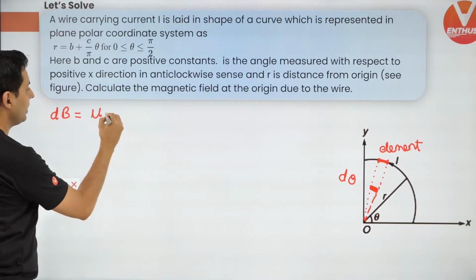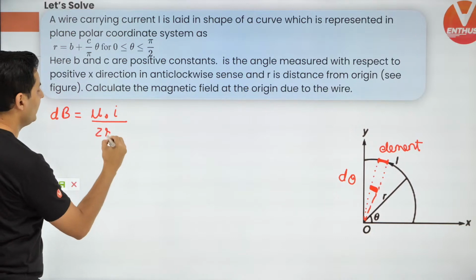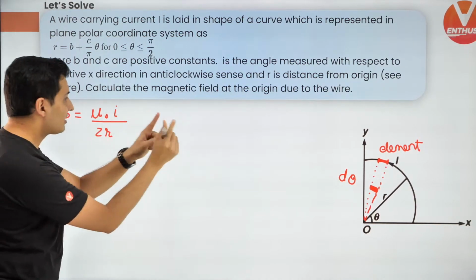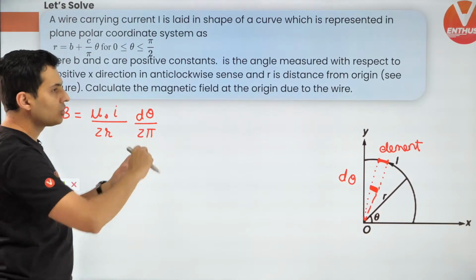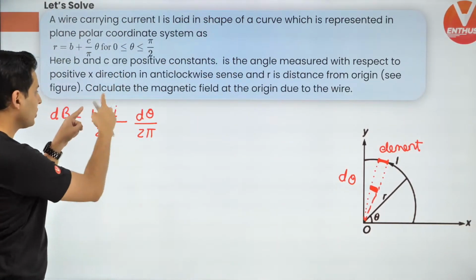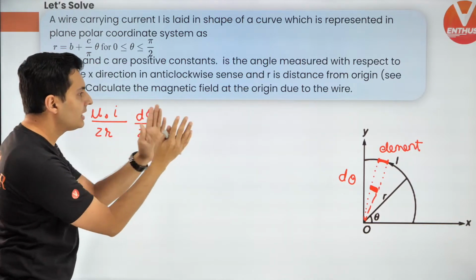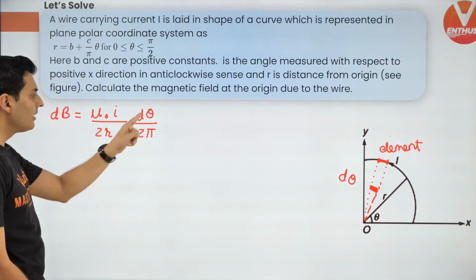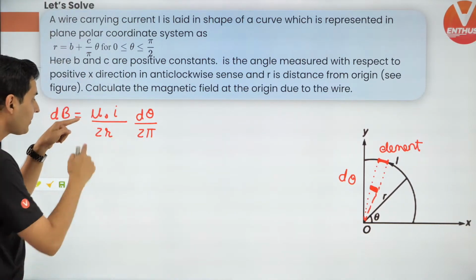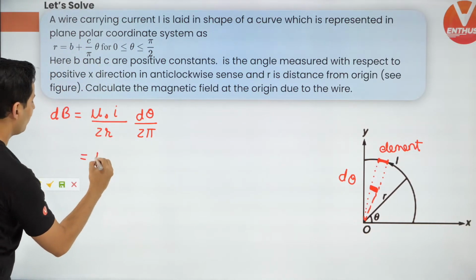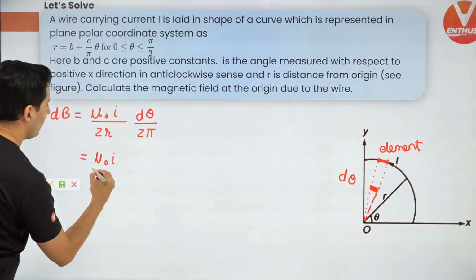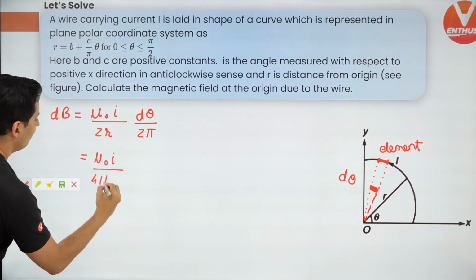Now, the standard formula is mu naught I by 2r, right? But when it's a small arc, it is the angle subtended divided by total angle. So if one circle gives you this magnetic field, this d theta will give you this much magnetic field. This is the standard formula. Now, the value of r is also given. Let's substitute it. So I'm going to get mu naught I, 2 2s are 4, and 4 pi.